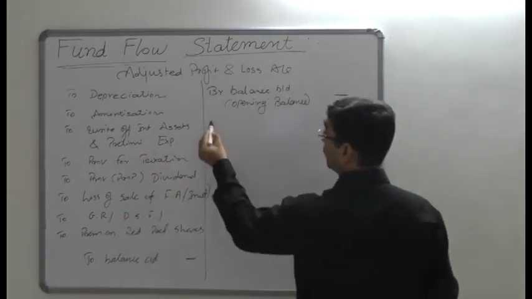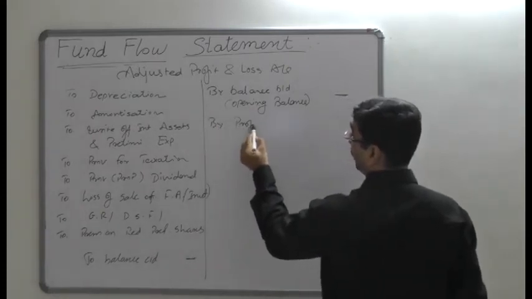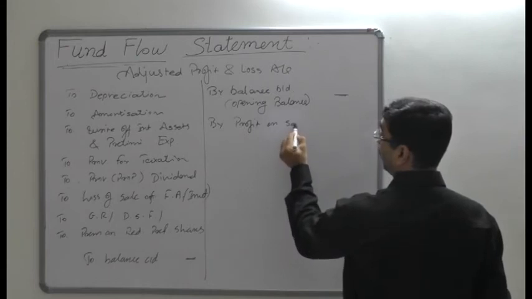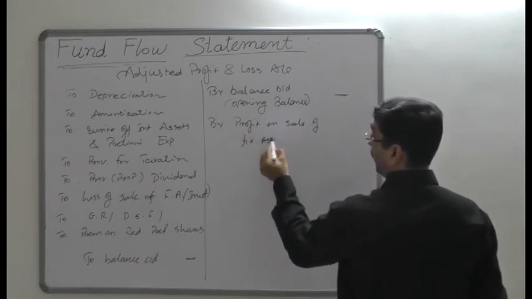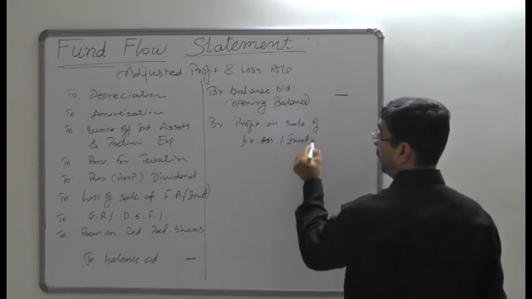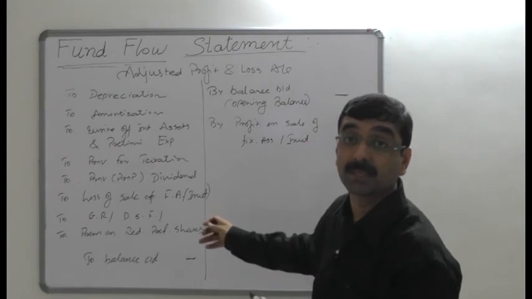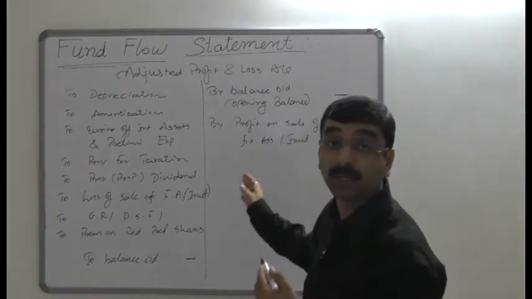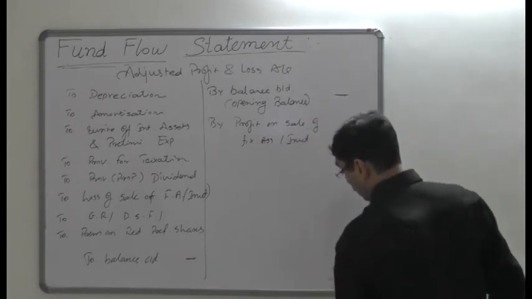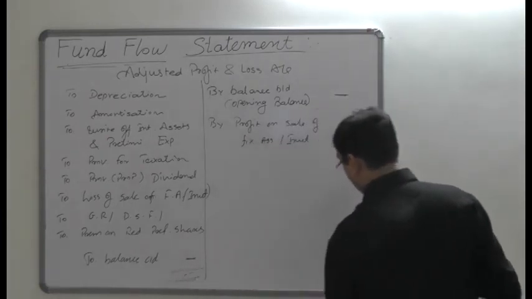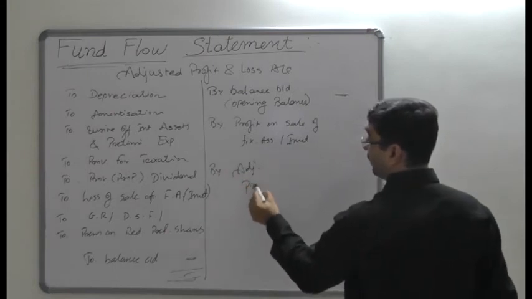Now, which are the items to be recorded on the credit side? One is the profit on sale of fixed assets and investments, which is recorded on this side. So any such amount would be recorded on the credit side, and the difference of these two would be the adjusted profit.